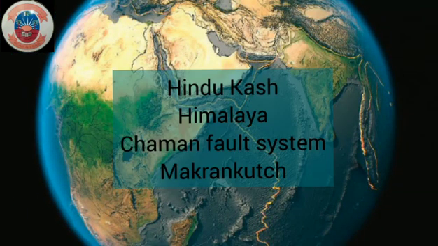The four most active regional tectonic belts in and around Pakistan are the Hindu Kush, Karakoram, Himalaya, Chaman Fault System and Makran Crunch. These are the main seismicity zones of Pakistan as well.